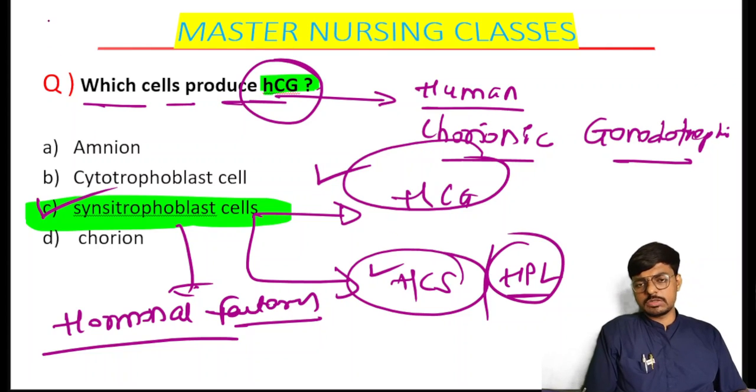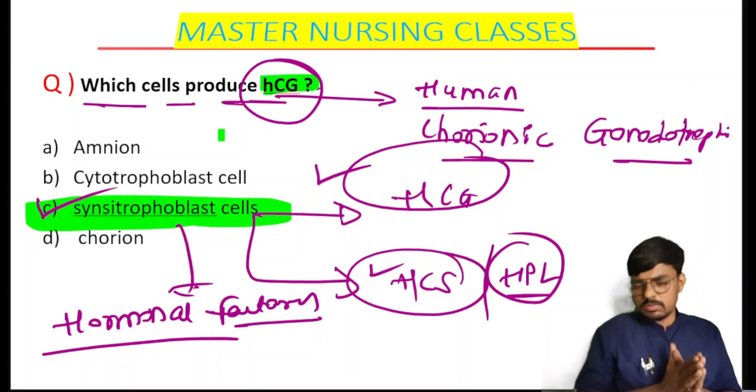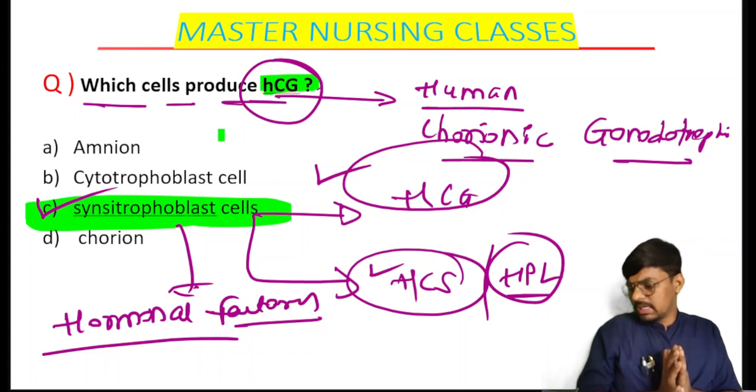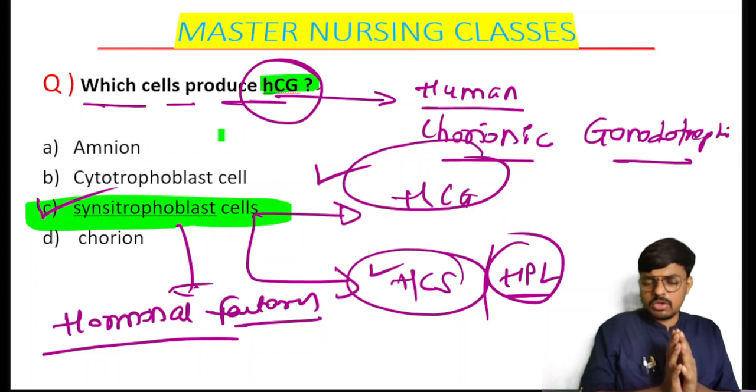Which hormone is responsible for morning sickness? What is morning sickness? Morning sickness is nausea and vomiting that a pregnant woman usually gets in the first trimester. Nausea and vomiting in pregnancy we call morning sickness. So which hormone is very much responsible for morning sickness? Yes, that is the HCG.